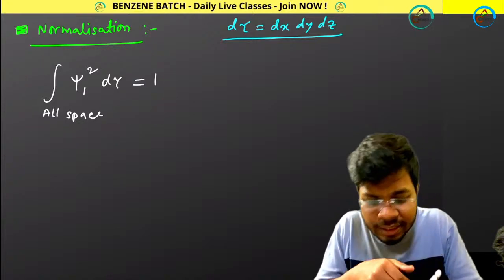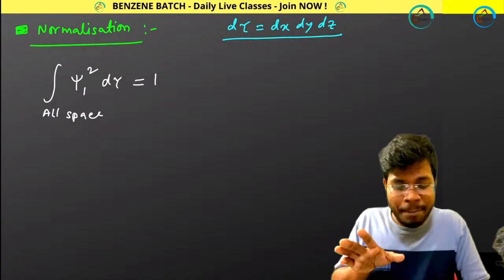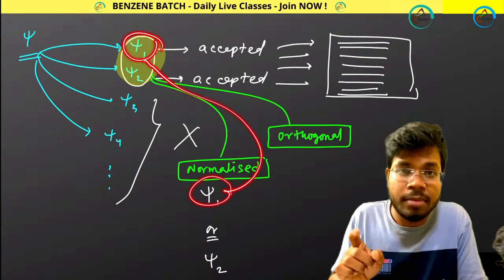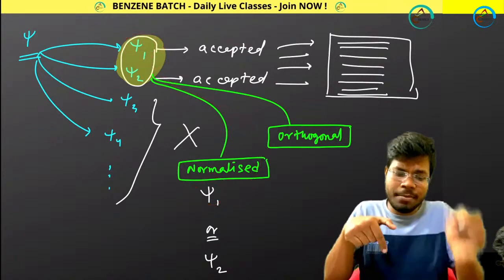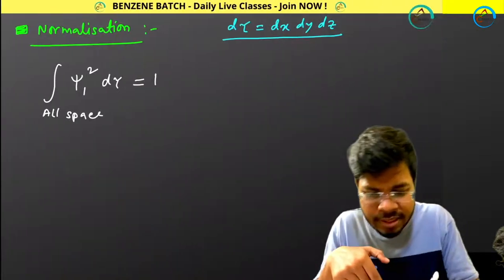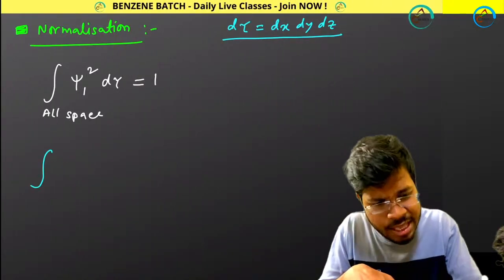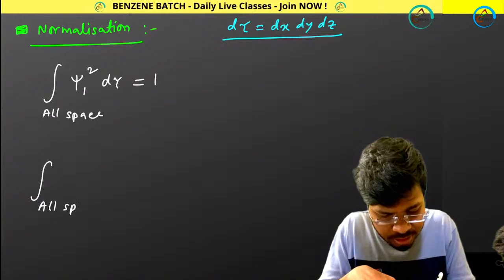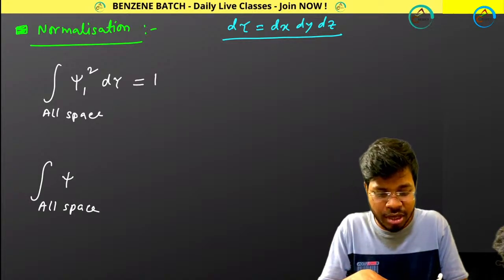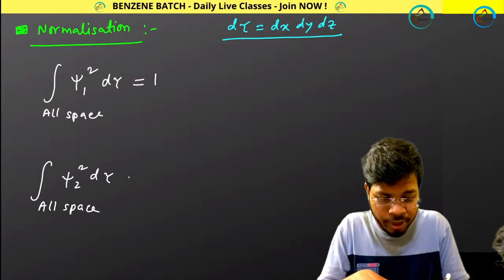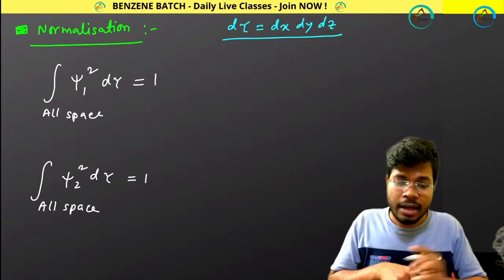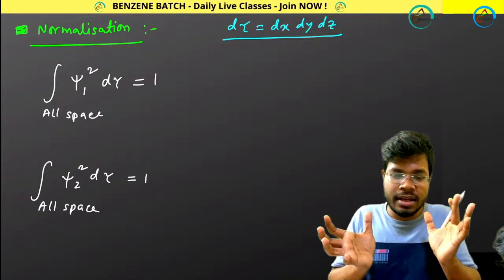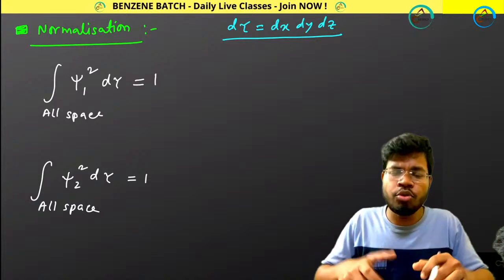Great. Now, as we have applied the normalization condition for psi1, because it is accepted, I can apply the same thing for psi2 as well. So you can apply the same equation, the same normalization concept for psi2. So all space psi2 square d tau equals 1. Now why is it looking like this, or what do you mean by this? You can say this in 2 different ways.